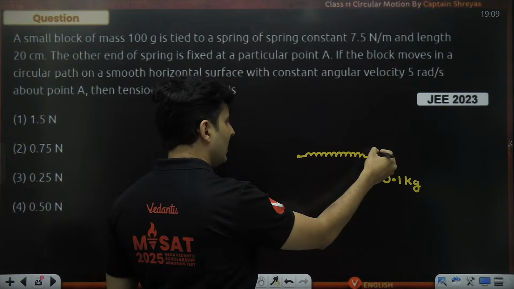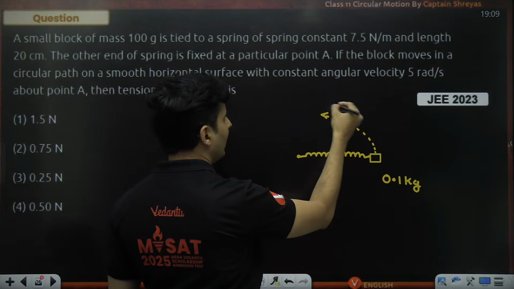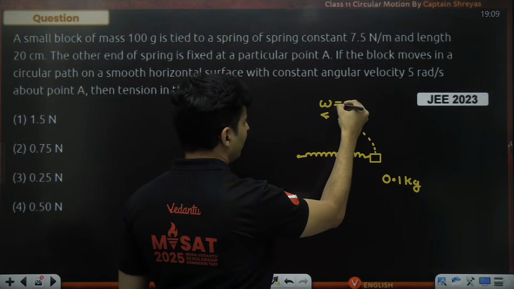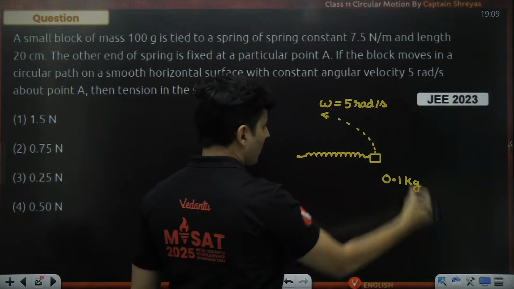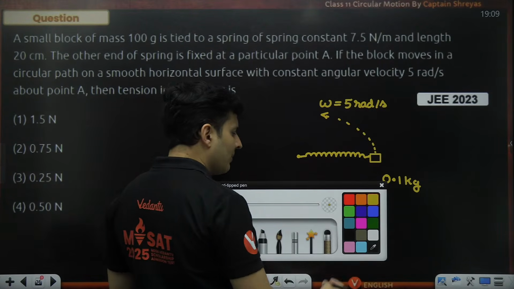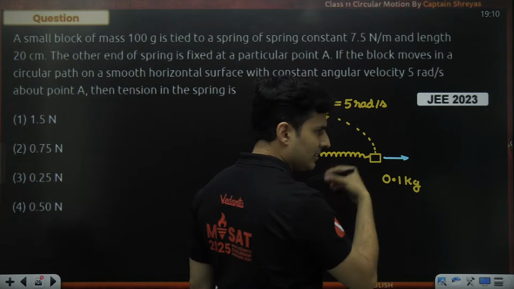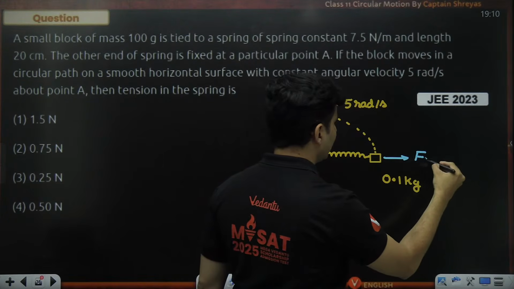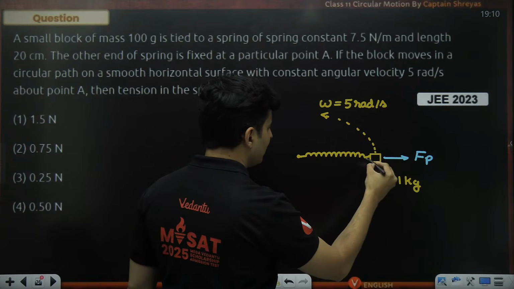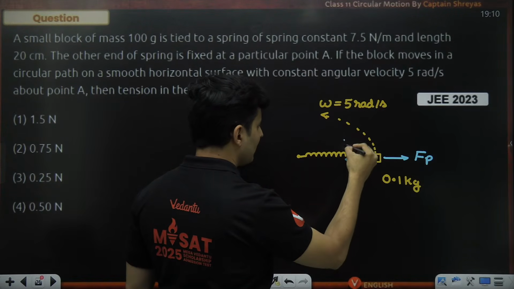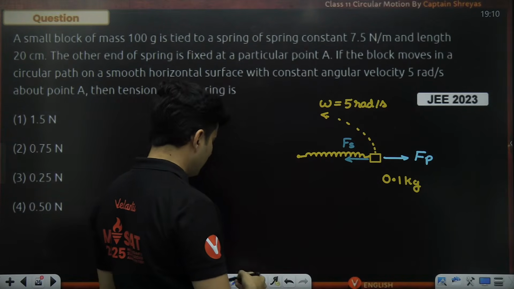Now it is made to go in a circular path with an angular velocity of 5 radian per second. So if you want to do it the centrifugal way, then there will be a centrifugal force in the non-inertial frame like this. And to balance that centrifugal force, obviously there should be a force of the spring. The spring will be extended in nature. So the force of the spring balances the centrifugal force.